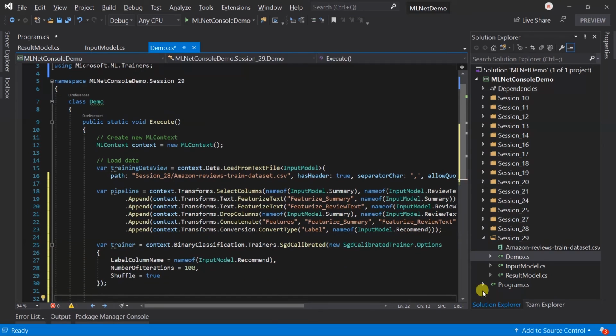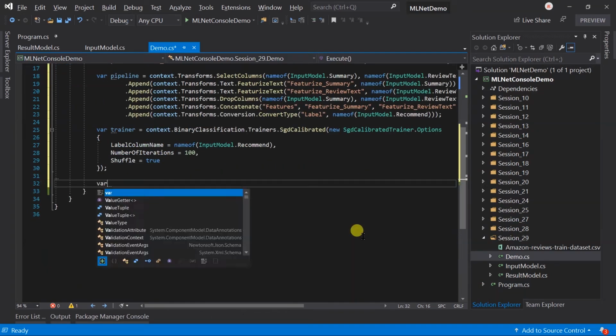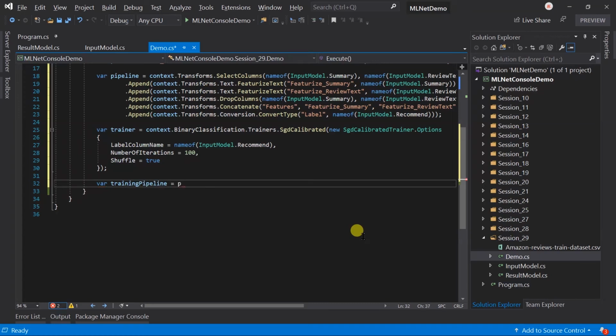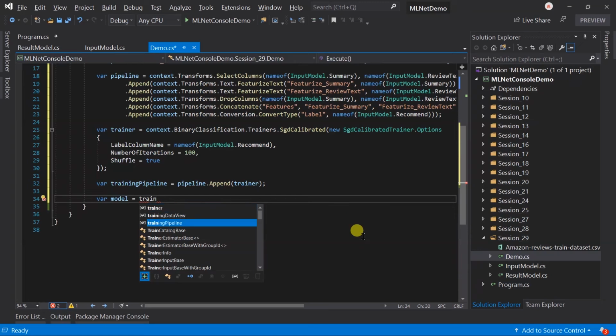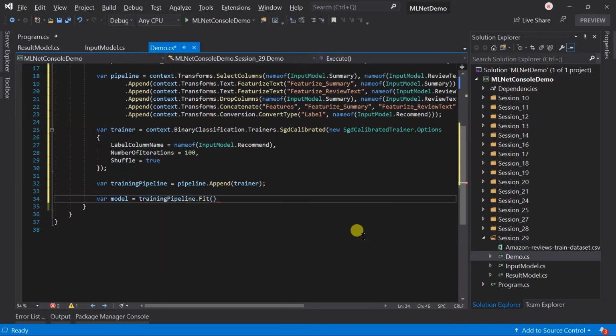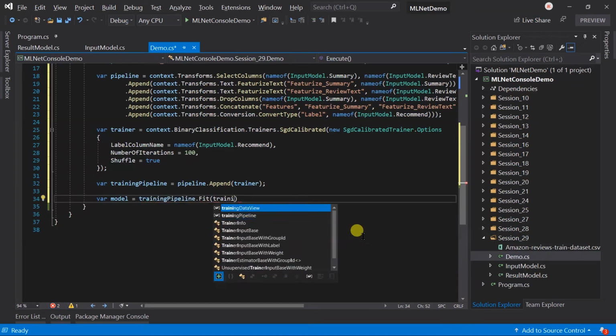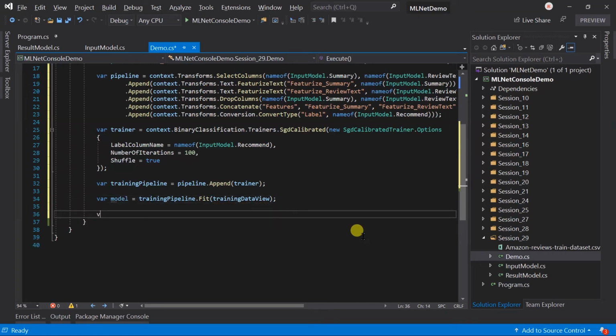Now we have the data pipeline as well as the trainer. So append it to create the training pipeline. Create a model from that training pipeline by passing the training data view. Create the prediction engine for this model.